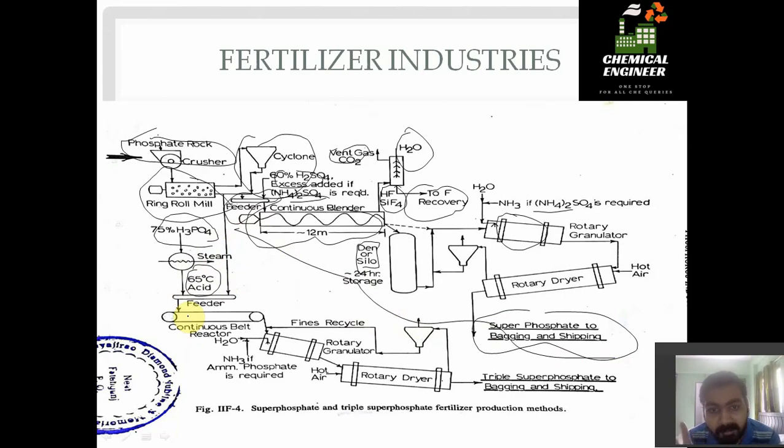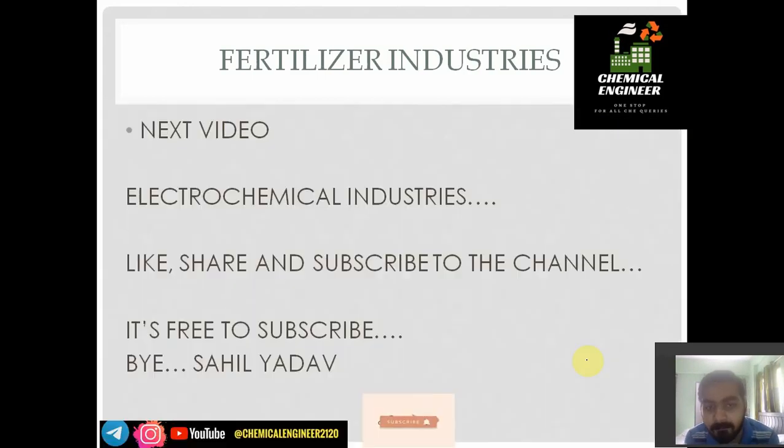I will add 2 videos of a different channel showing the continuous blender and the continuous belt reactor. I will show that in the playlist, so please subscribe to us. After the continuous belt we do similar granulation and rotary drying. We dry it so that triple superphosphate is formed. So this is the difference between superphosphate and triple superphosphate, and these are the fertilizers that we use.